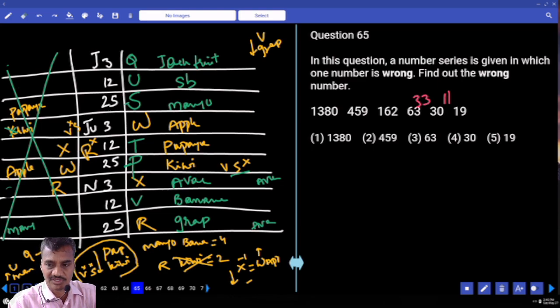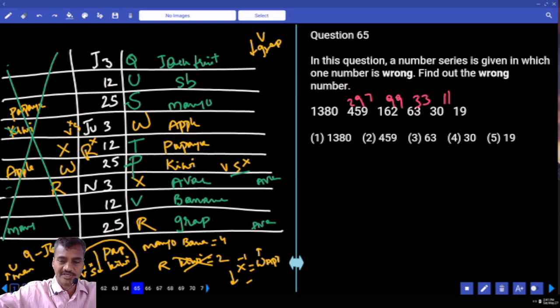And 63 and 162, the difference is 99. 11 into 1, 11 into 3, 11 into 9, isn't it, 1, 3, 9. Next one, 11 into how much? 162 and 459, the difference is 297.